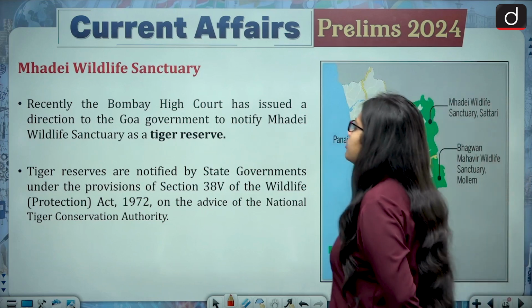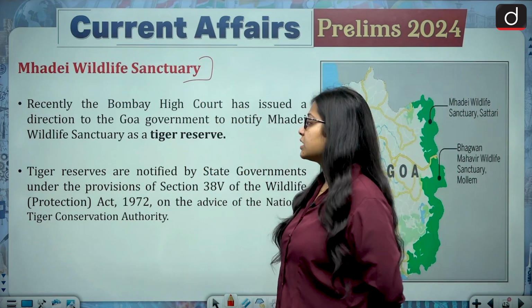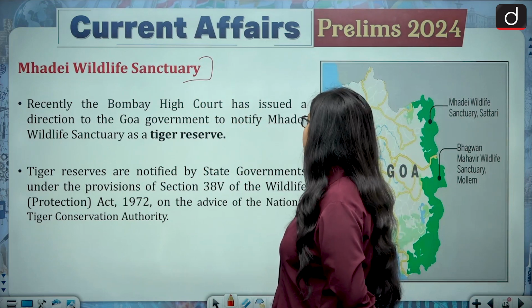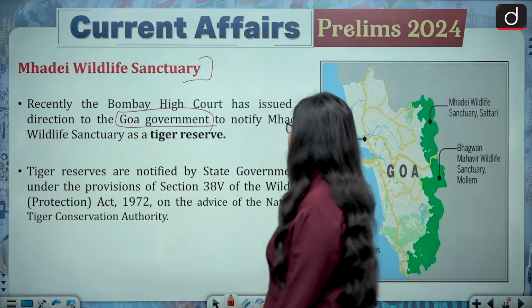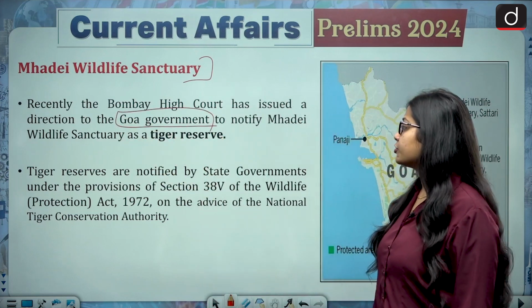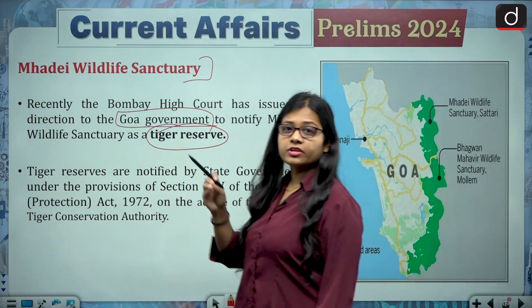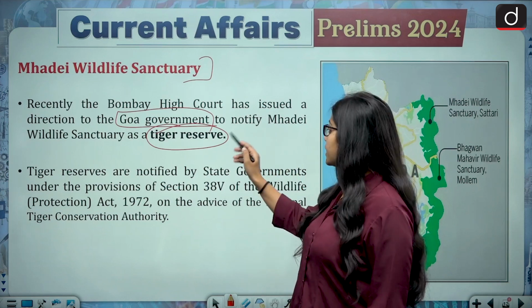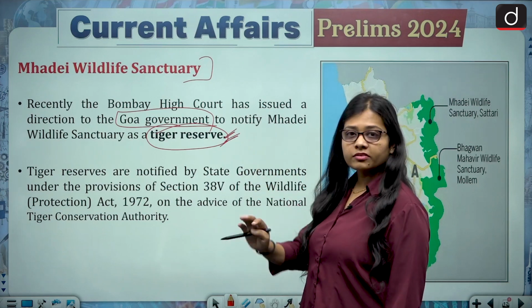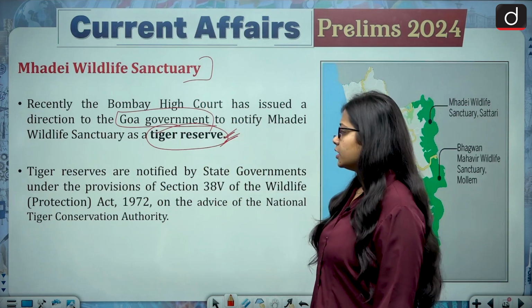Then comes the Mahadei Wildlife Sanctuary. Recently the Bombay High Court has issued a direction to the Goa government to notify Mahadei Wildlife Sanctuary as a tiger reserve. So the Mahadei Wildlife Sanctuary will also be notified as a tiger reserve. You can say that the next tiger reserve would be the Mahadei Wildlife Sanctuary.